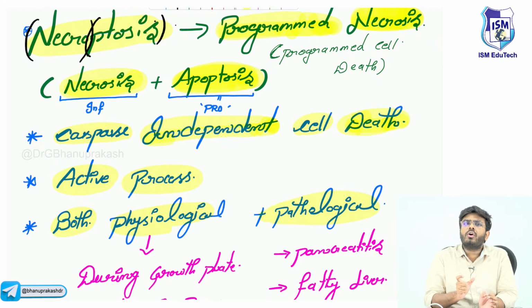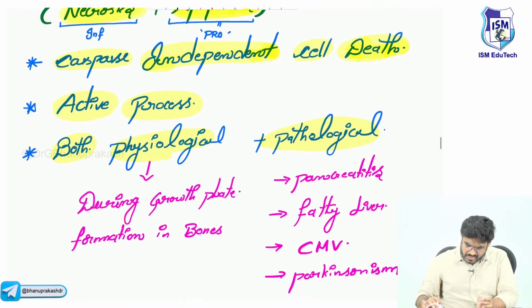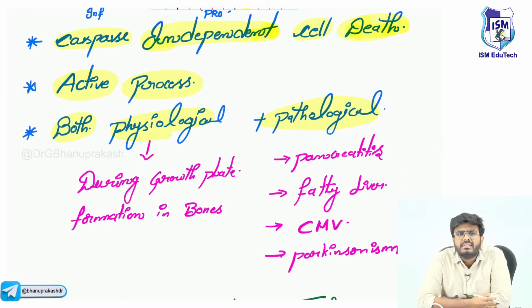Why do we call it apoptosis? Because it is a programmed cell death. It's an active process, and it is both physiological as well as pathological. Necroptosis is seen in physiological conditions as well as pathological conditions.